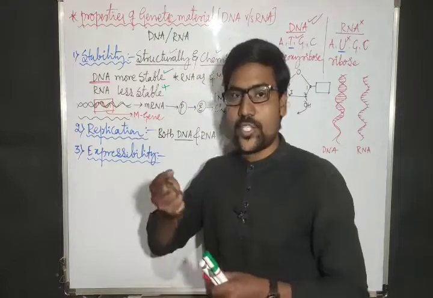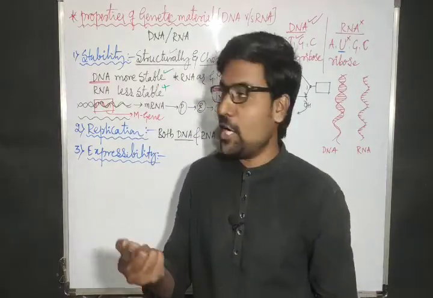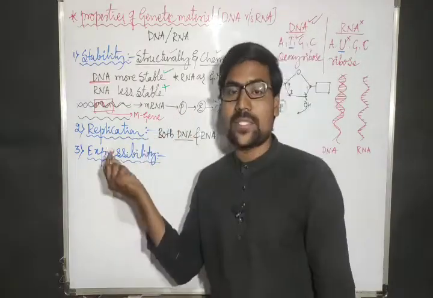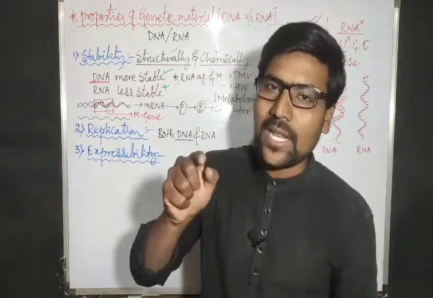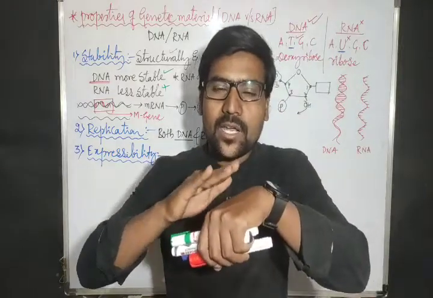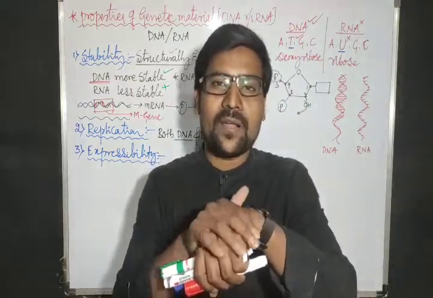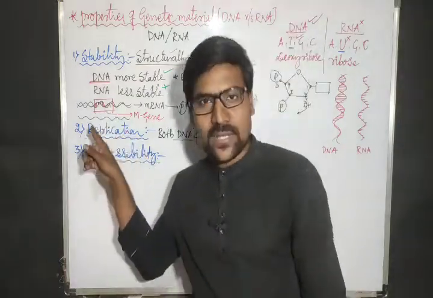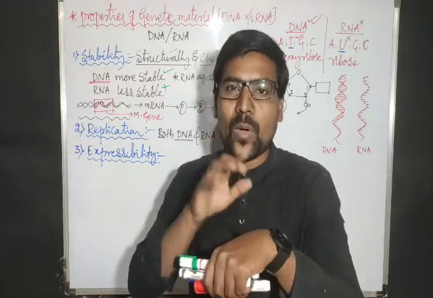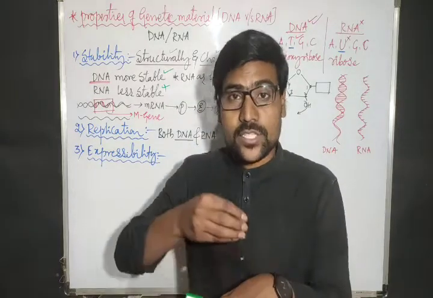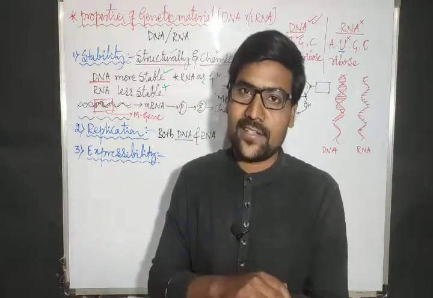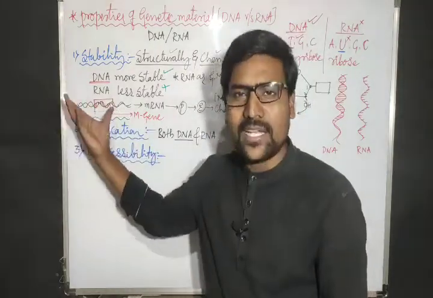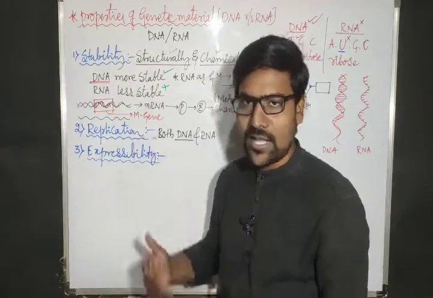When the melanin gene is expressed, it produces melanin protein. Melanin protein becomes melanin pigment. That melanin pigment gives a particular color to the skin. Then the skin color becomes black. Suppose that gene is not expressing, then the skin color becomes white. That means the gene is expressing. It has the expressibility property. And genes are nothing but DNA, that is genetic material, whether it may be RNA or DNA.